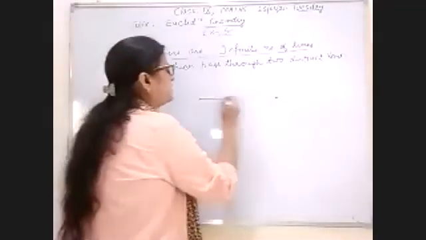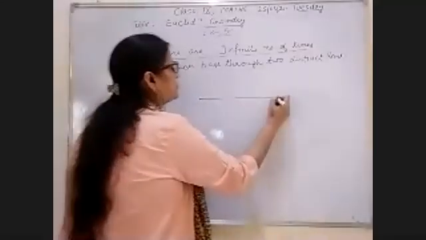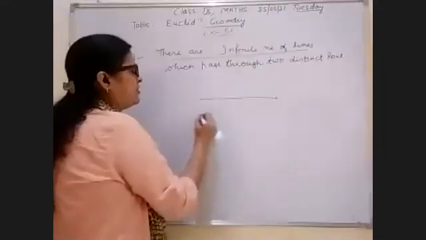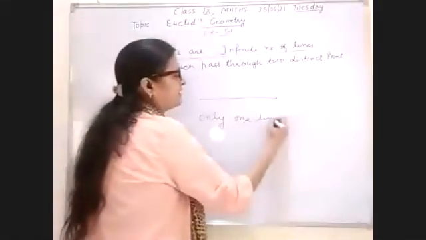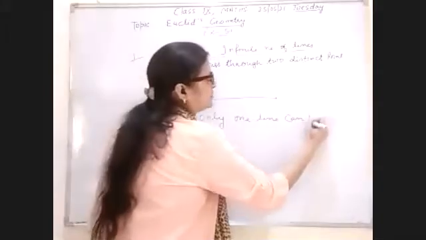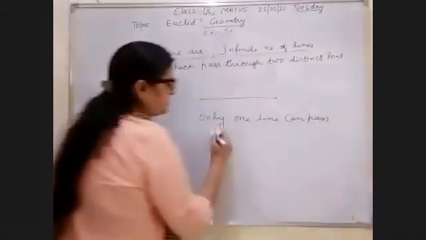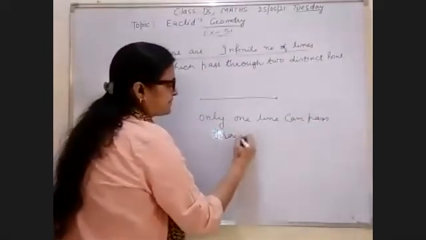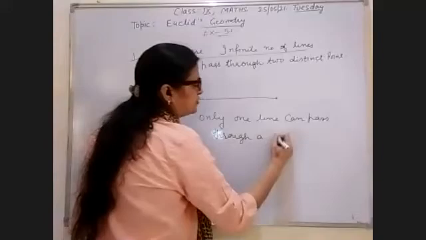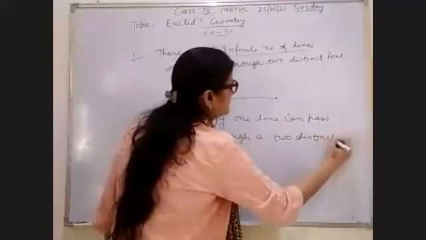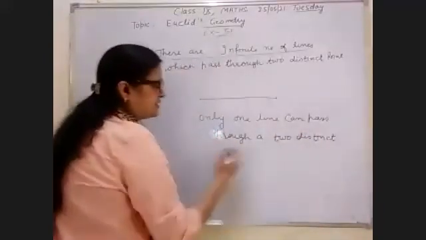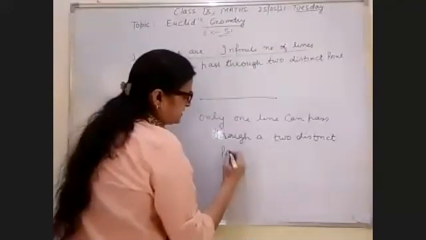When I join these 2 points, only one line can pass through two distinct points.